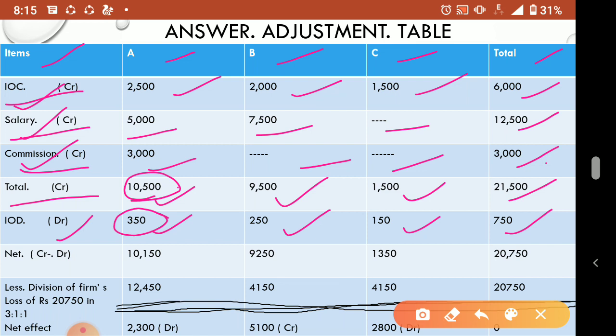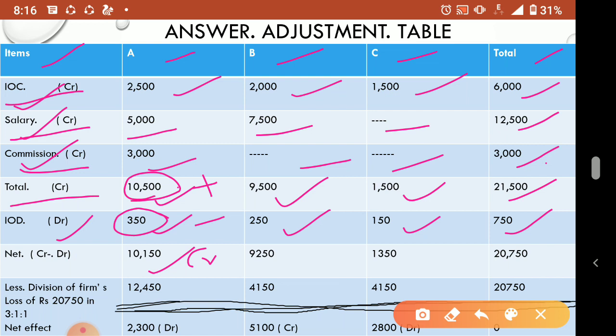Credit means plus, debit we can assume minus. So net effect will be 10150. So net effect will be credit only, because the sign of the largest figure is put, so plus figure.